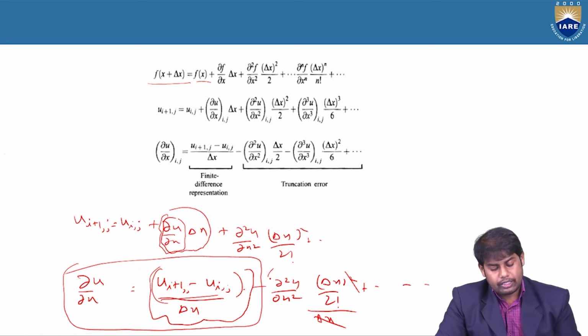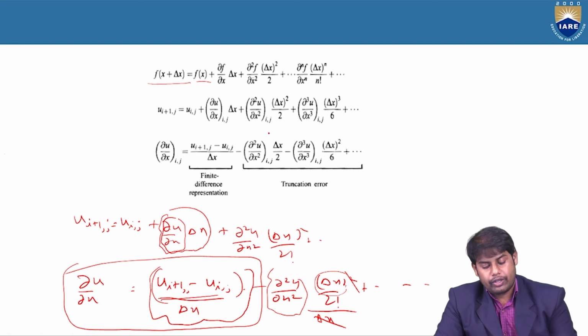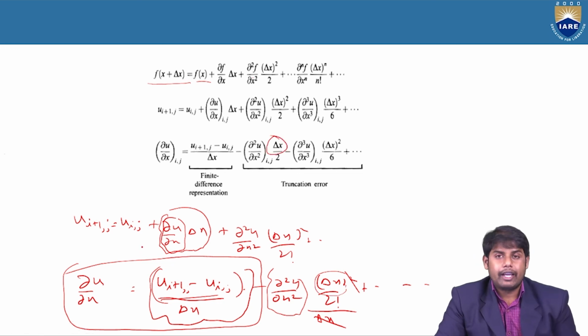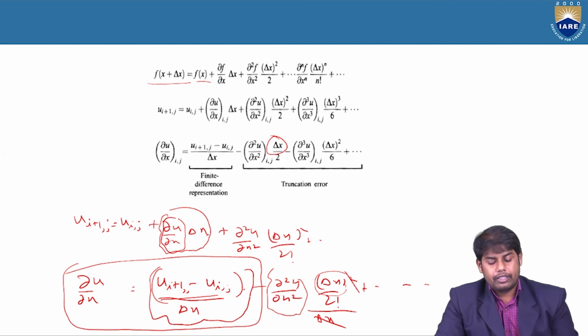If you additionally consider this dou square u by dou x square term in u of i+1 and u of i comma j, then you will get a second order accurate continuity equation. Why am I saying first order? Because here the power is delta x, so the first leading error term is delta x. Since it is space, it is first order accurate in space. If it is time, then it is first order accurate in time.